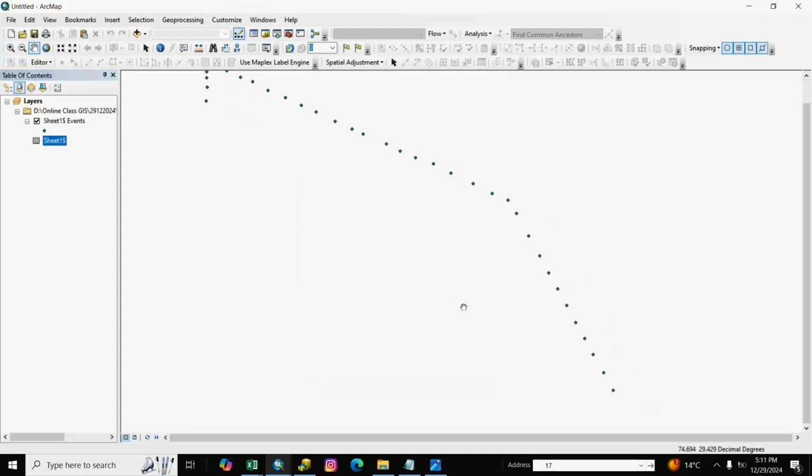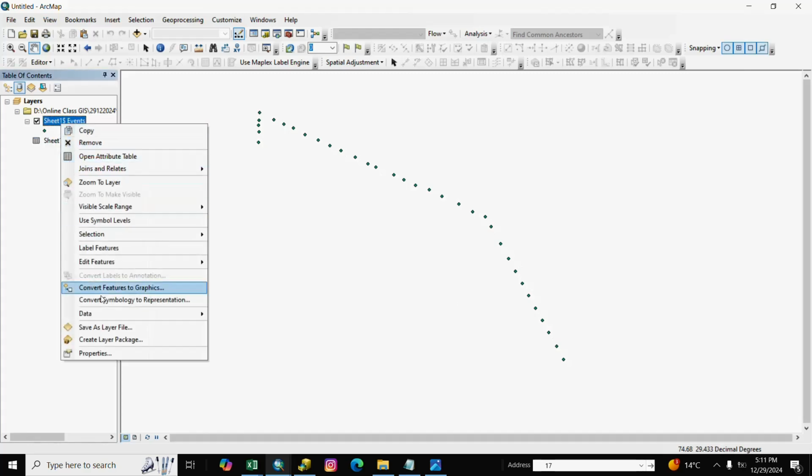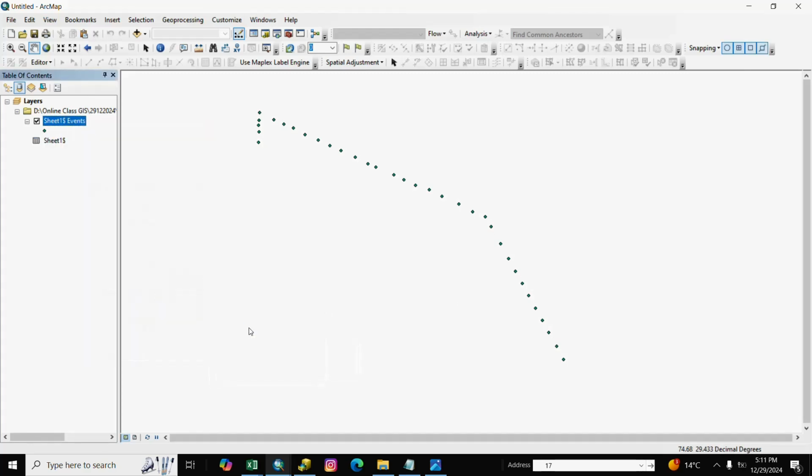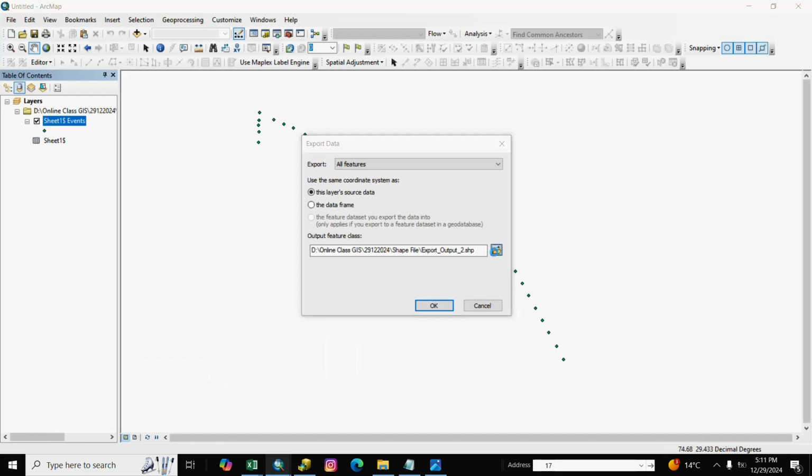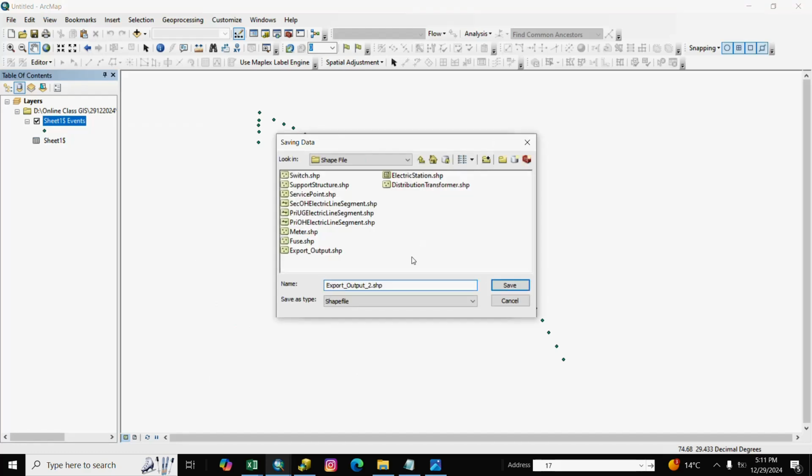Here is the pole and we export the data. Go to export and we write here pole, otherwise support structure.